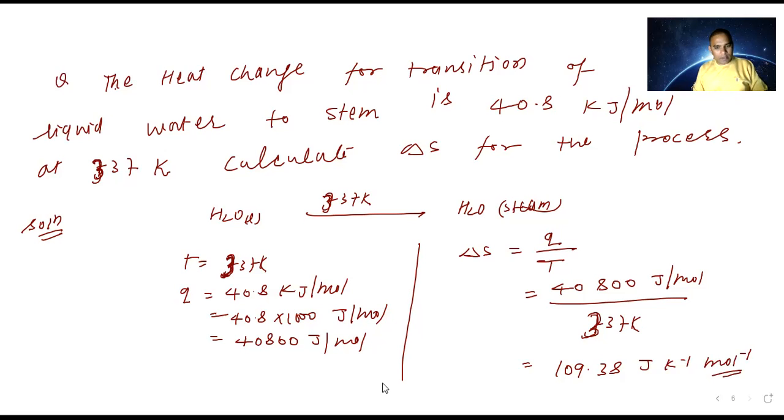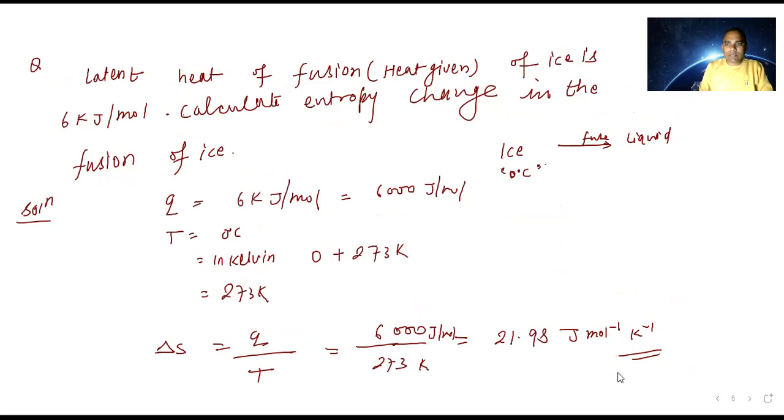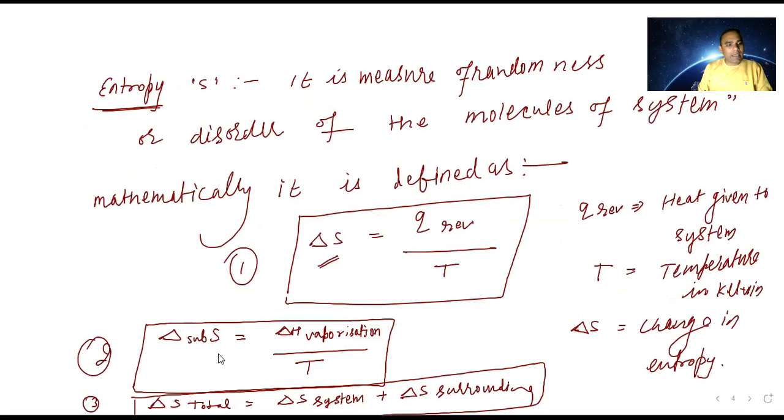Yes, sir. Okay, so this way the problem is there. We are going to solve two more problems. Let me see, I'm searching. Okay, I am taking the second formula. What is the second formula? This one: delta S sublimation is equal to delta H vaporization upon temperature. So let us try to solve the problem based on it.